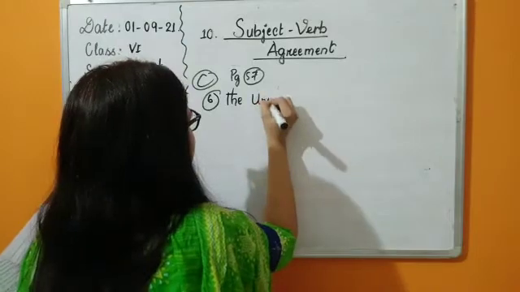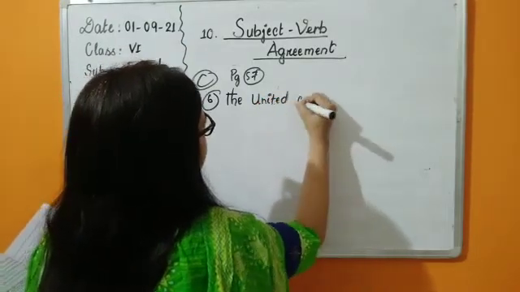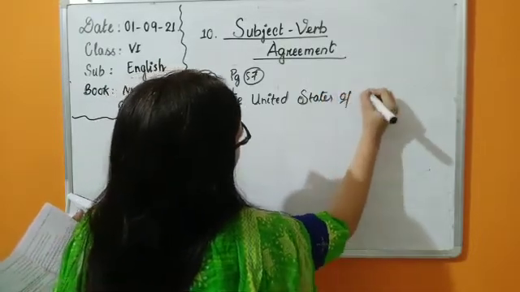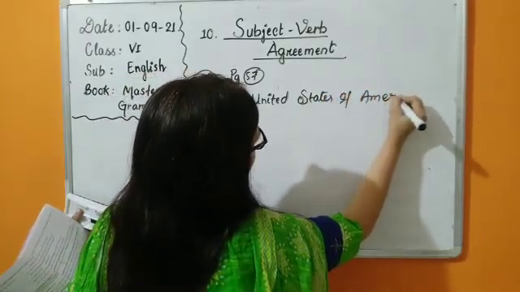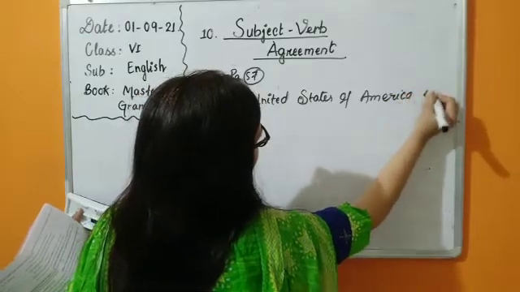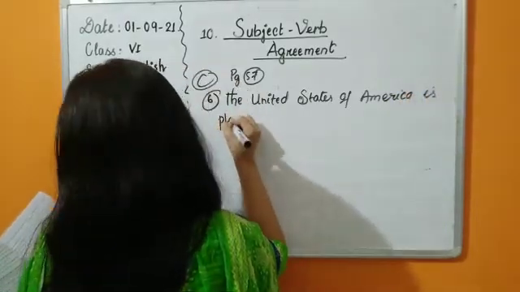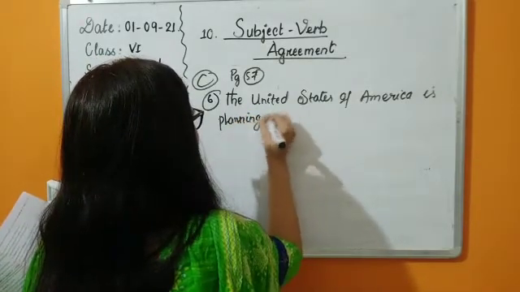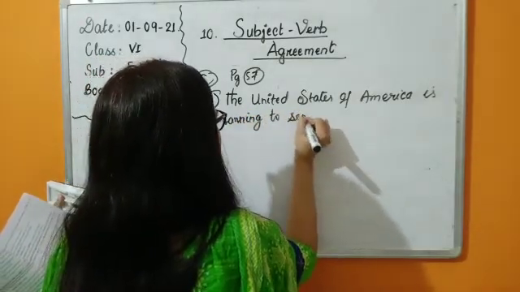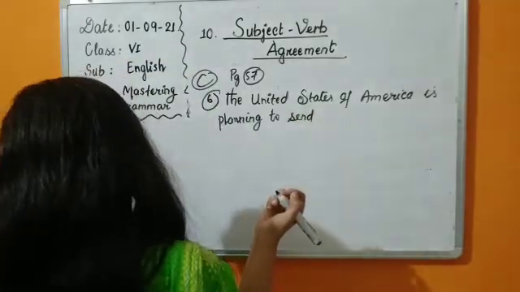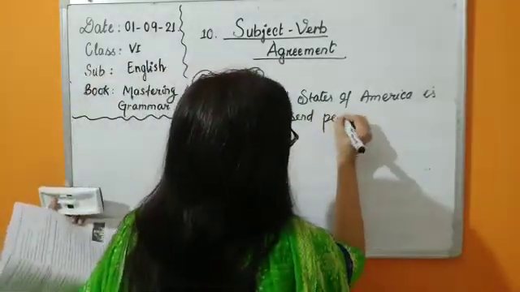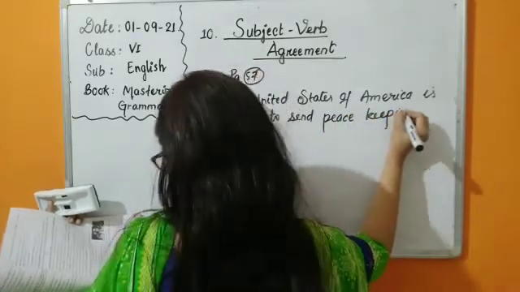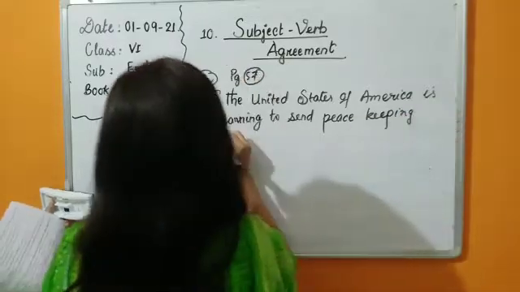The United States of America is planning to send peacekeeping forces to Iraq.